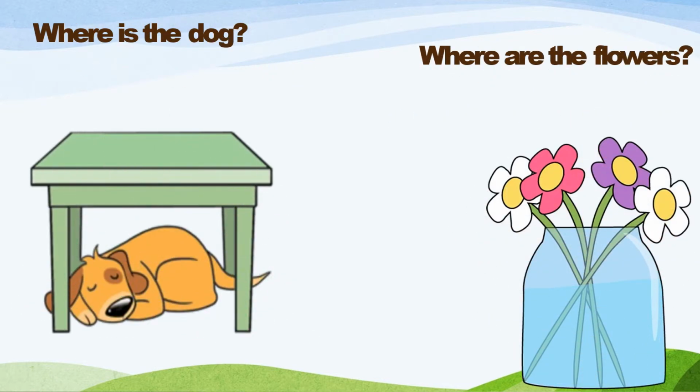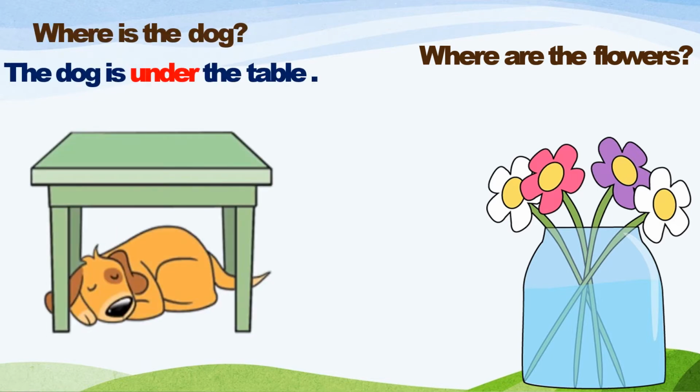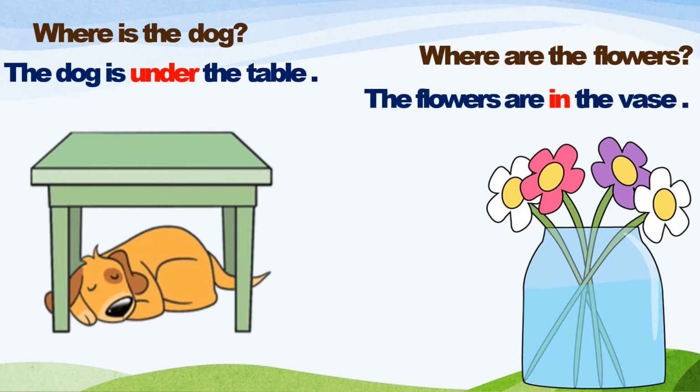Now where is the dog, children? The dog is under the table. So these are the new preposition words. And where are the flowers? The flowers are in the vase. Can you see the flowers are in the vase?